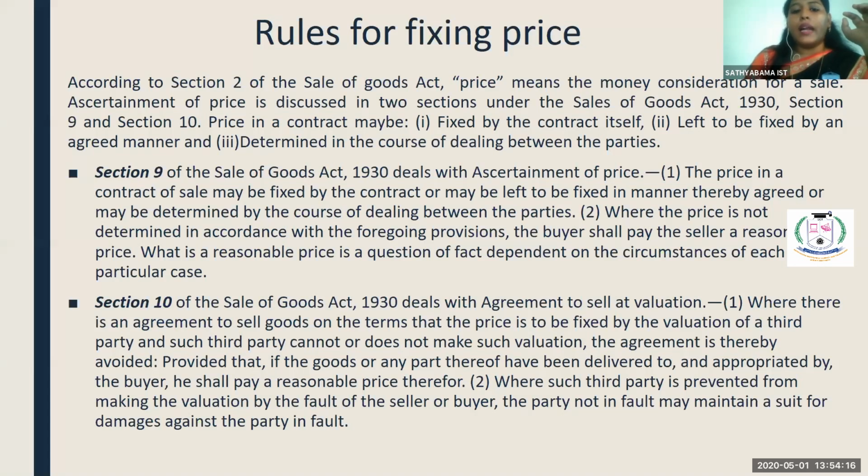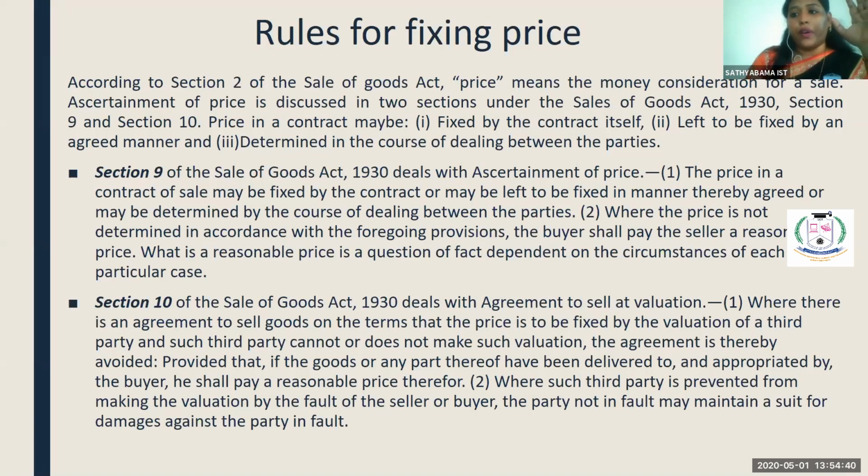Subclause 2 says that where the price is not determined in accordance with the foregoing provision, the buyer shall pay the seller a reasonable price. But reasonable price is a very big question here. What is reasonable depends upon the product.